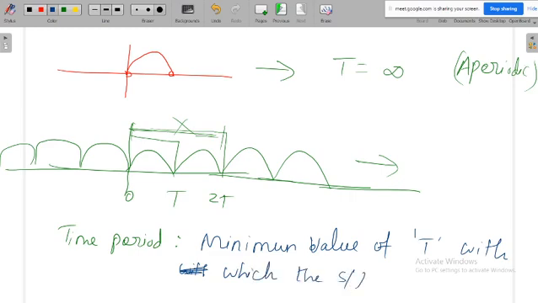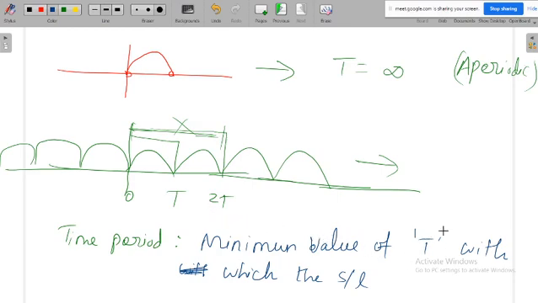Again, you may have that confusion in future, so don't have that confusion. The signal is periodic with respect to 2T also. It is also periodic with respect to 3T, because you can take the copies and still you will get the original signal. But out of that, which one is the fundamental period?